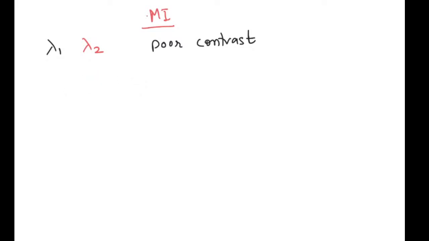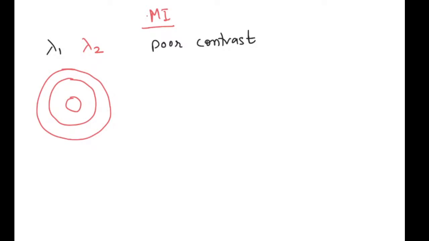For poor contrast, if lambda 2 is making this pattern, then lambda 1's maxima should be in the position of minima of lambda 2. In this case we have poorer contrast.